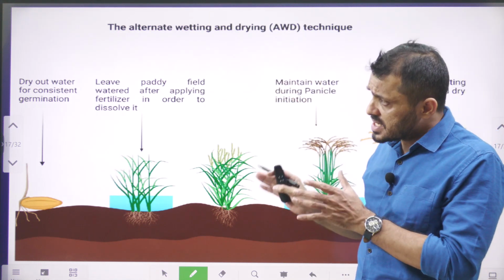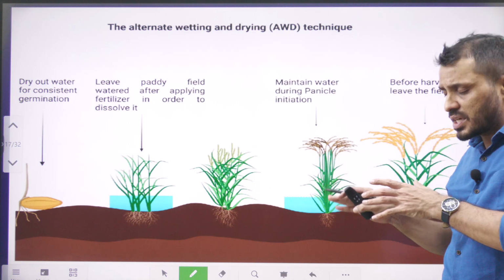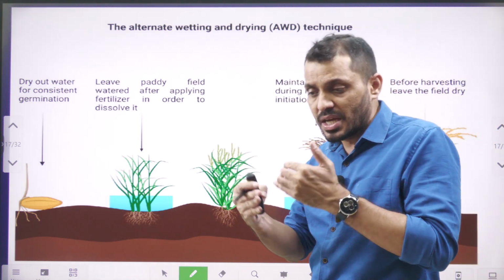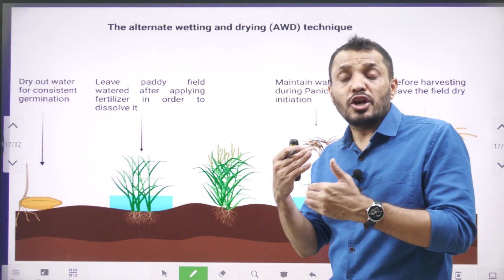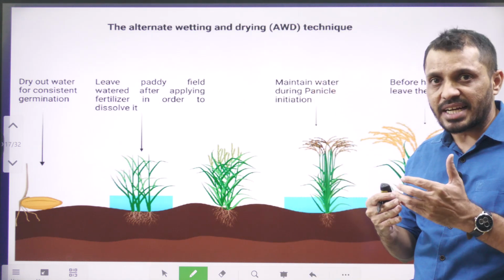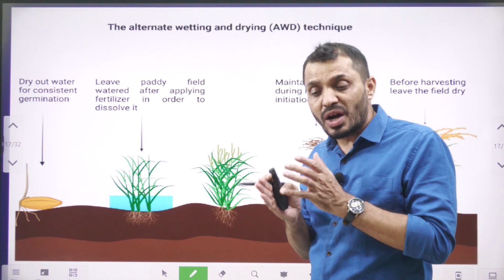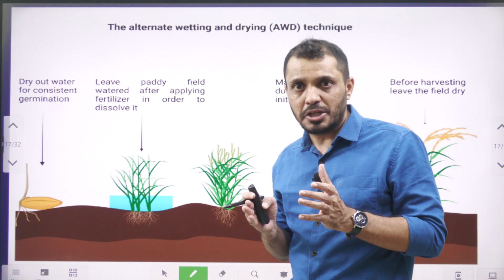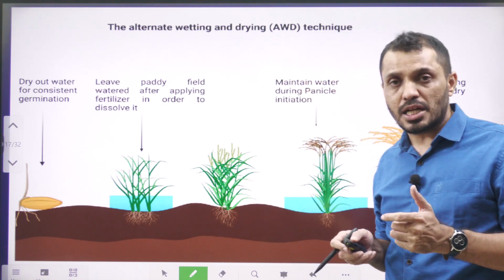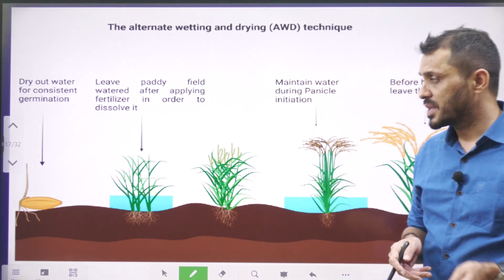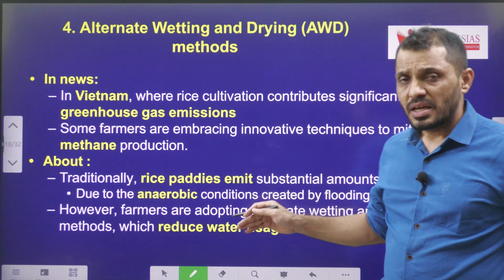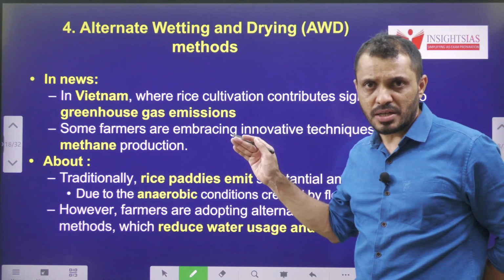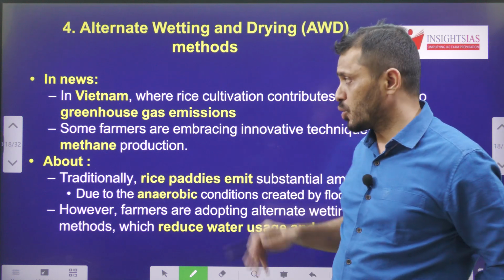That means a certain area of the agriculture field will be in dry condition and the other in wet condition. In this way, they periodically use the dry and wet technique. Because of that, the usage of water will be reduced and the amount of methane production will also be reduced, so the greenhouse effect will also be reduced. So this is the idea. This is about Vietnam, which is in ASEAN, and its capital is Hanoi.